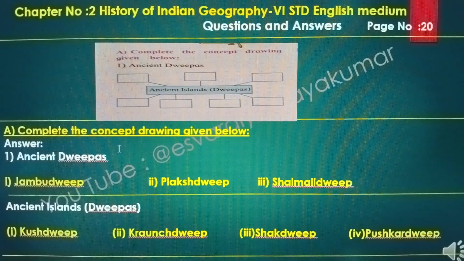And complete the concept map given below of ancient Deepas: Jambudeep, Plakshadeep, Salmalideep, Kushdeep, Krunchdeep, Shakdeep, and Pushkardeep.